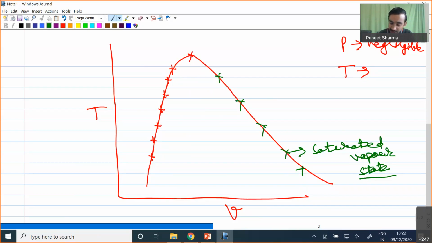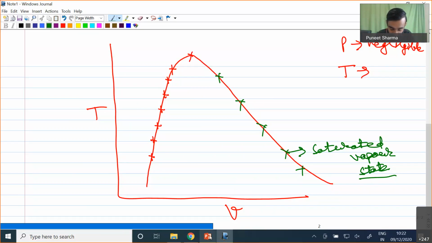So in this zone, the effect of pressure is more dominant in comparison to the effect of temperature. That's why we have a significant change of specific volume upon increase of pressure. Pressure decreases the specific volume by a significant amount, so this slope is less with reference to horizontal.